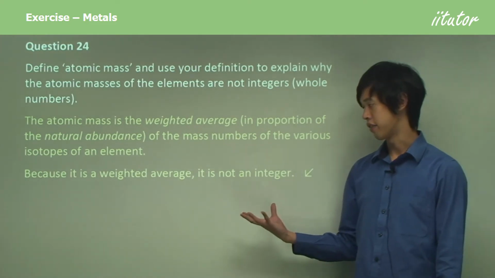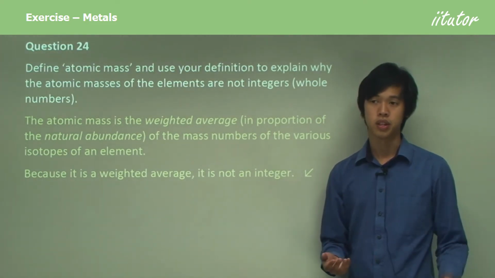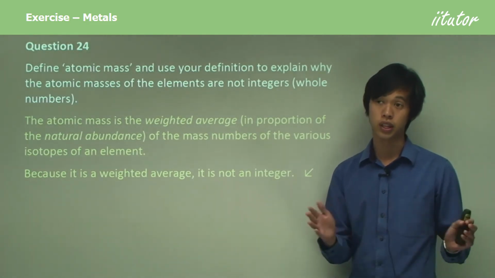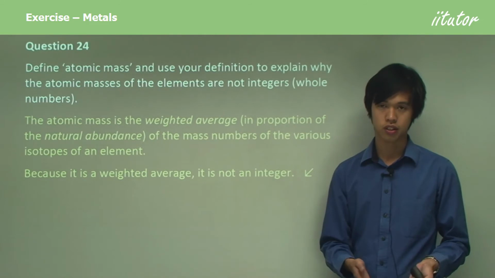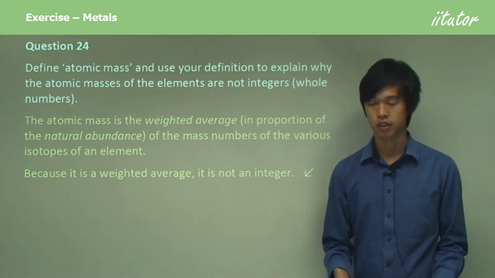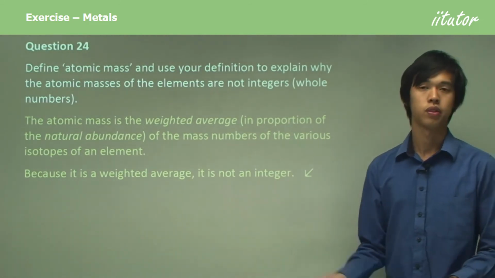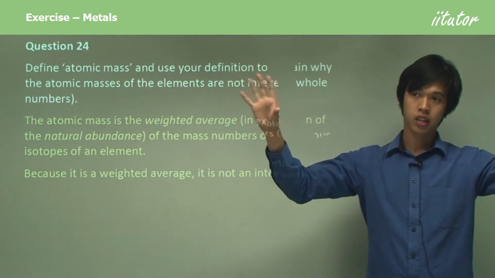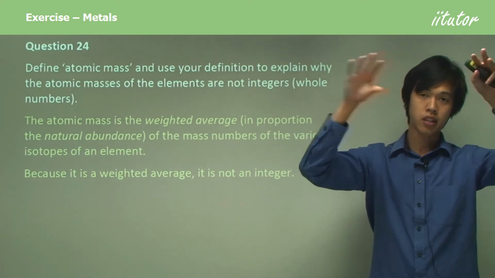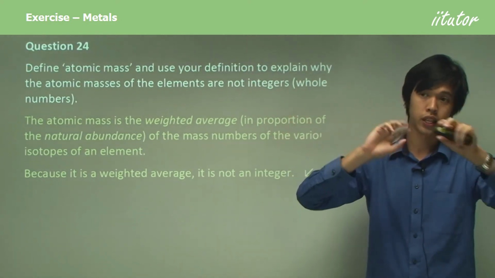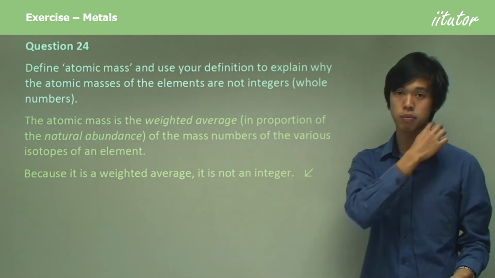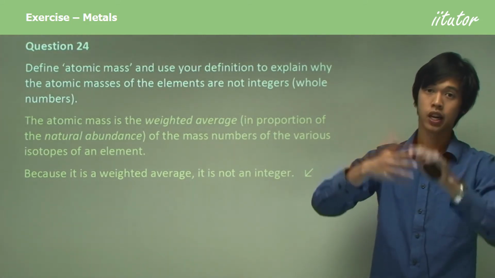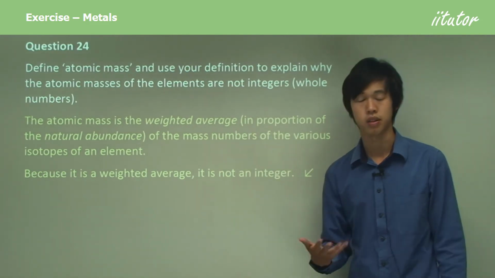And because it's a weighted average, it's not going to be an integer, because averages rarely turn out into integers unless the average itself can whittle down into an integer. So it's not likely that a weighted average will ever be an integer anyway. That's why, because you have all these different isotopes, and if you take the average mass of each of these isotopes based on how frequently they occur, or the proportion of times they occur, then you'll see that the average will be skewed slightly, and that's the atomic weight or atomic mass that we're used to.